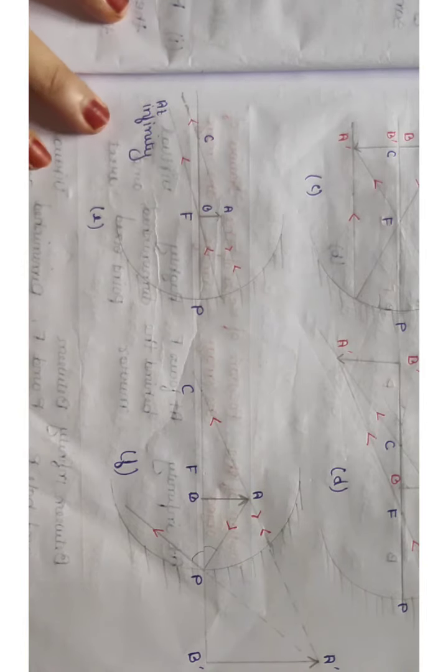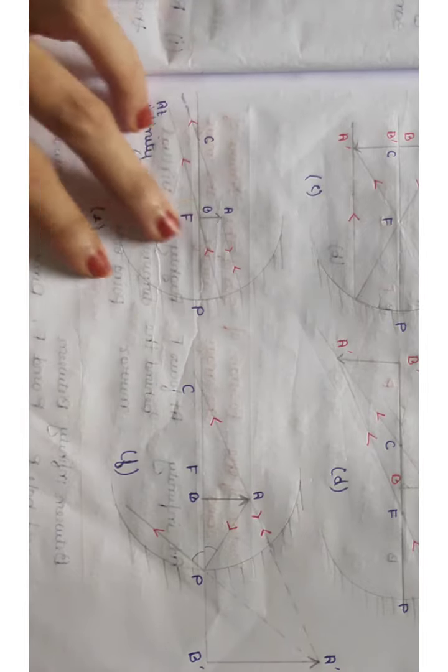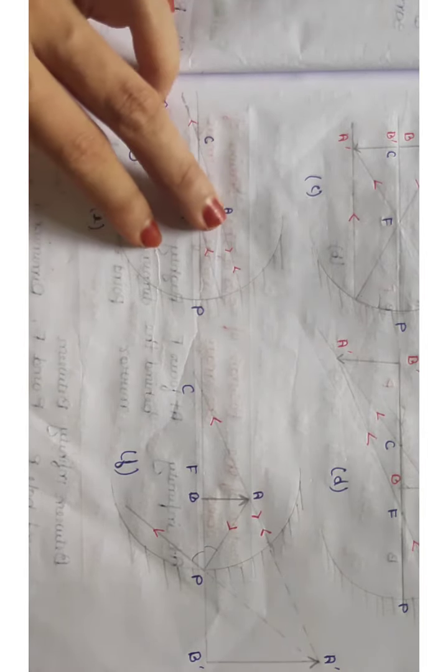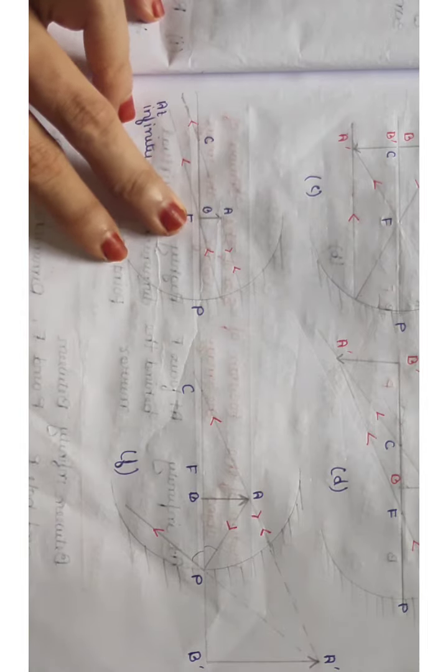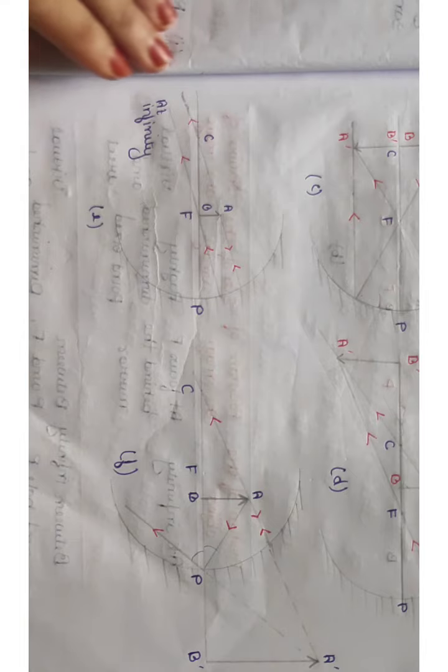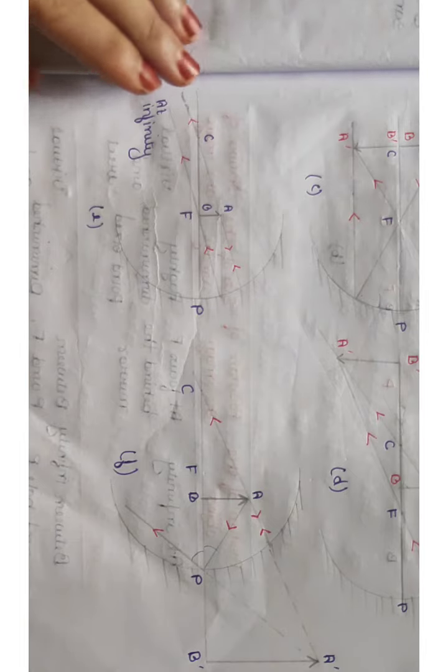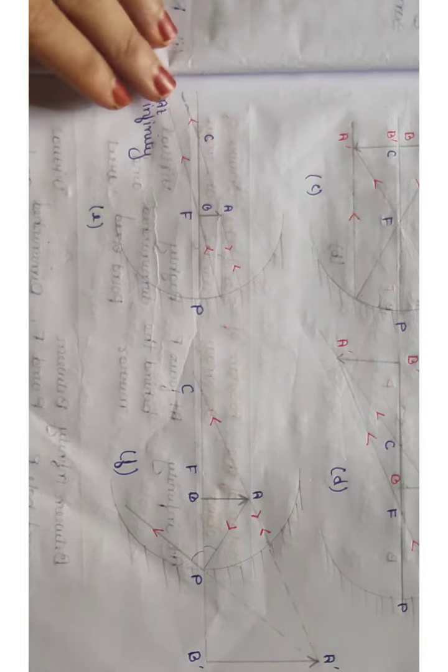So you see the next one. Here when the object position is at the focus, then the image will be formed at infinity. Infinity, you see, there is no certain point where it will be made, so it is infinite. So here the image that is formed will be highly enlarged, and it will be real and inverted.